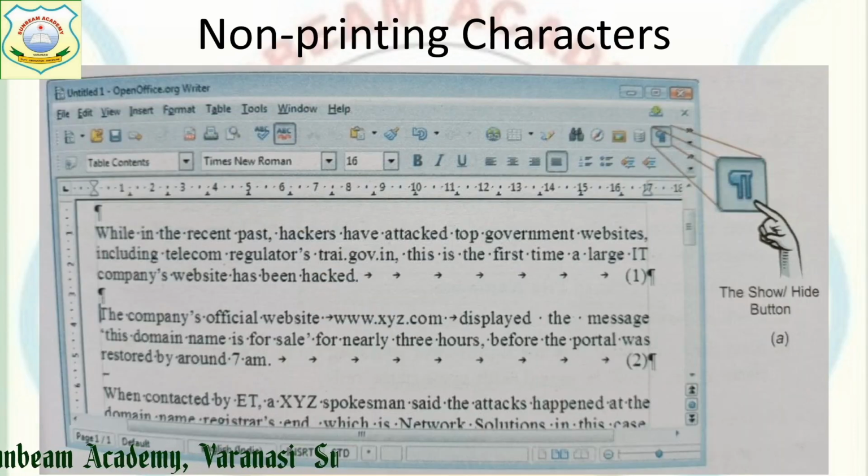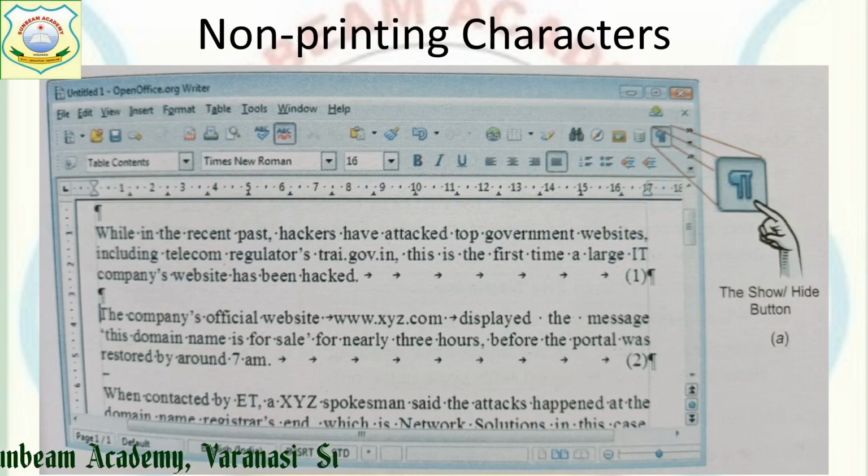Next are non-printing characters. We are going to talk about the non-printing characters. These are those characters which we are seeing in the document, but they are not going to be printed on your page. As in the case of space you are providing, that is a non-printing character. It is not going to be printed, because space is represented in the computer as a dot, right? Tab is represented with an arrow. Enter is represented by an arrow sign.